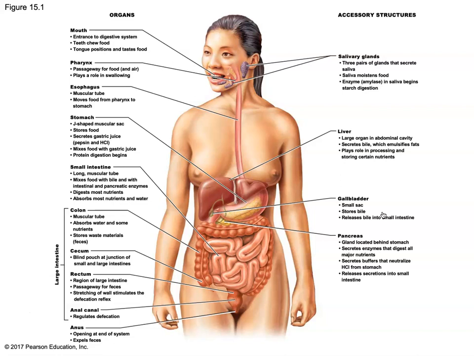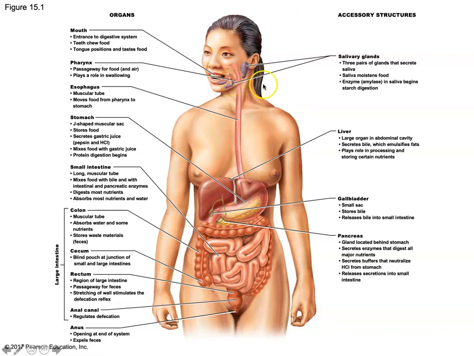But you should be able to start with this little arrow here and go, hey, what is that? And what does it do? Well, that's the mouth. That's where we start this whole digestive process. We're going to use our teeth to chew the food. We're going to use our tongue to push the food down into the back of the throat. And that's what the mouth does. That's mechanical and chemical digestion.